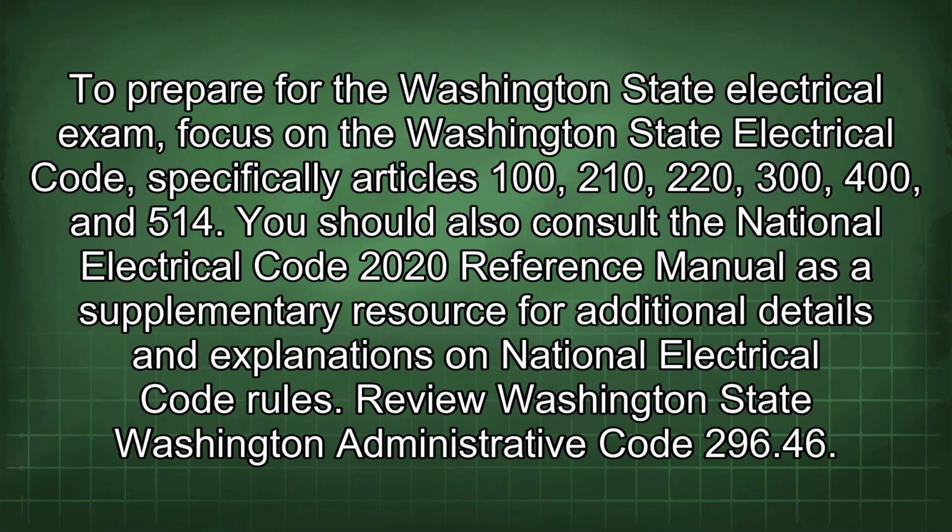To prepare for the Washington State Electrical exam, focus on the Washington State Electrical Code, specifically Articles 100, 210, 220, 300, 400, and 514. You should also consult the National Electrical Code 2020 Reference Manual as a supplementary resource for additional details and explanations on National Electrical Code rules.